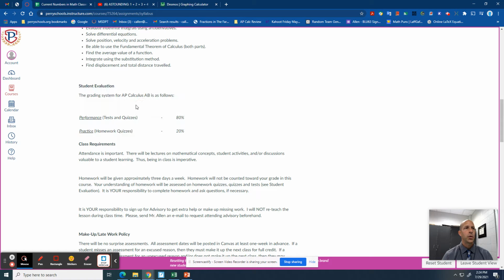And the district has made a uniform policy for all classes, grades 6 through 12, that there are only going to be two categories for grades, and that is performance and practice. And it's 80-20, so 80% performance and 20% practice. So in this course, 80% of the grade will be tests and quizzes, which is what I'm going to consider performance, and practice is going to be assessed using homework quizzes.